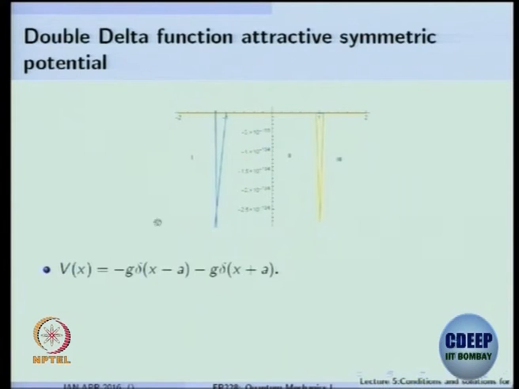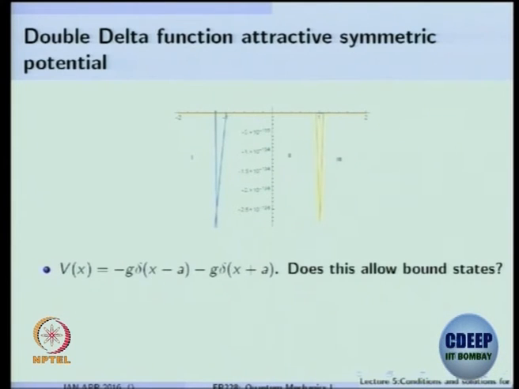So this is the potential versus x, where you can see that there is a symmetry. It's not very obvious in the figure, but at least from this expression you can see that it's an attractive potential. If you take x to minus x, this term goes into this term and this term goes into this term. Is that clear? So does this allow bound states?